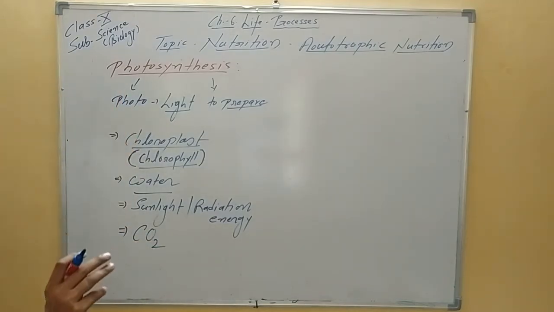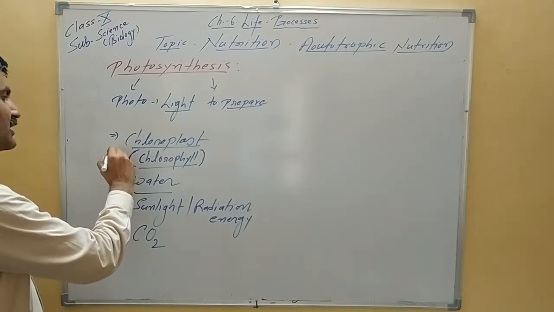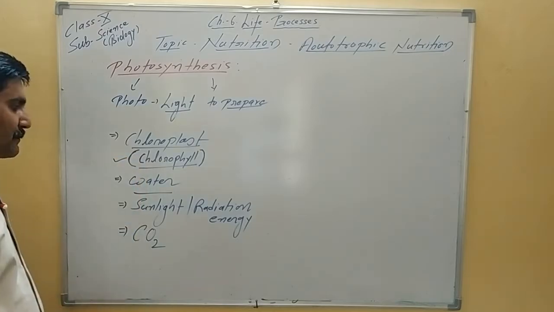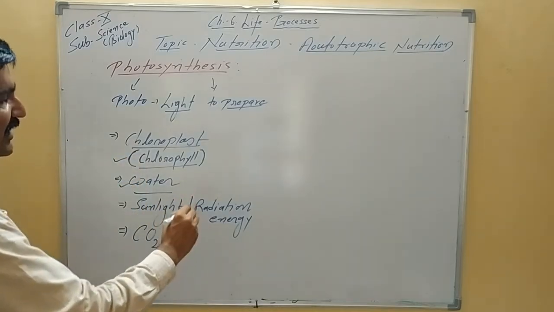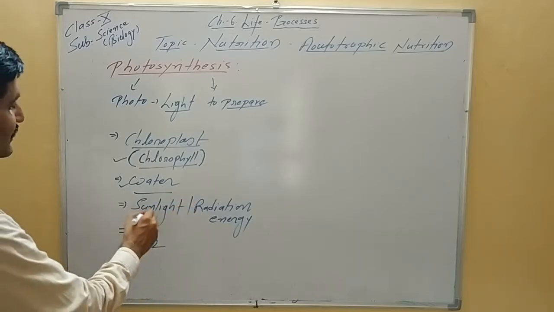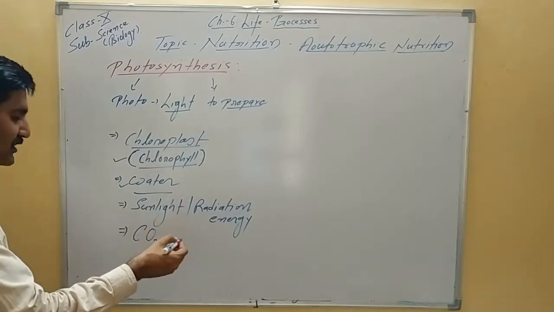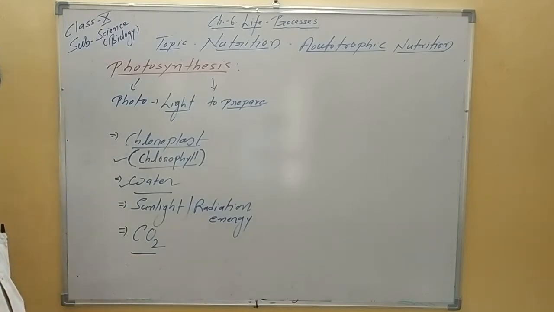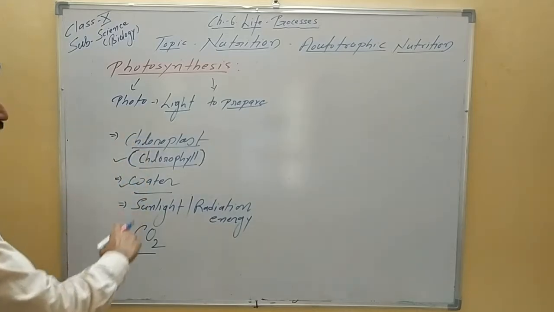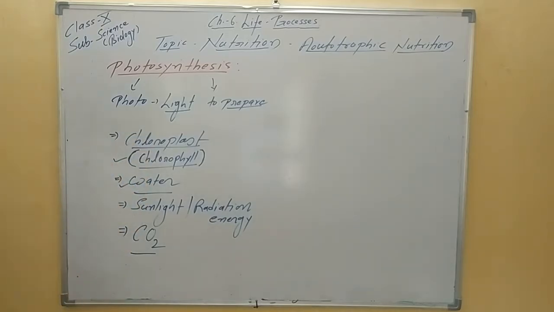So please keep in mind, plants prepare their own food using chlorophyll pigment, they use water, and they use sunlight or radiation energy as the source of energy to carry out this reaction, as well as they use CO2, carbon dioxide, to synthesize the food. We will discuss the role of all these components one by one.